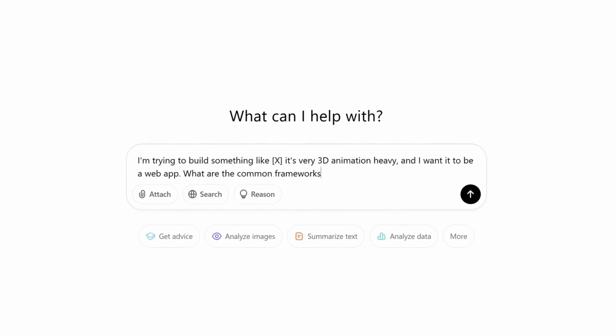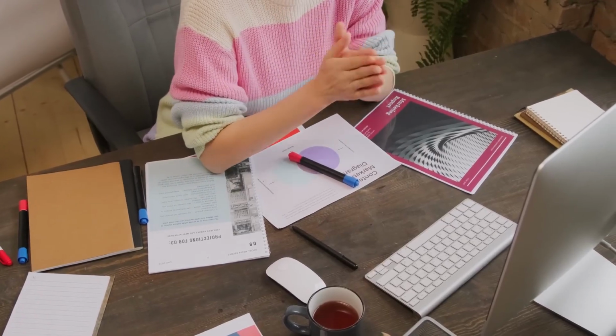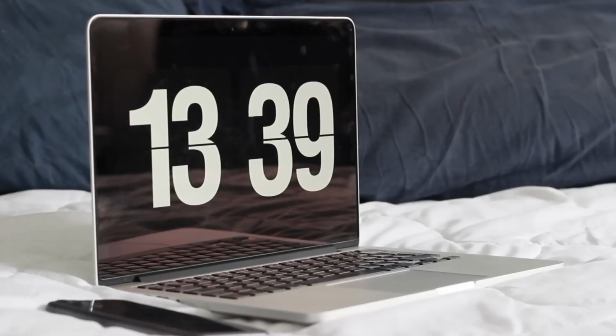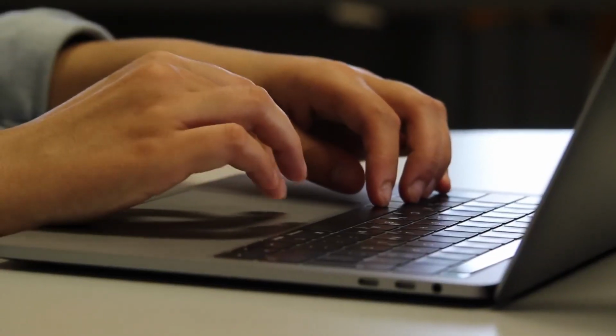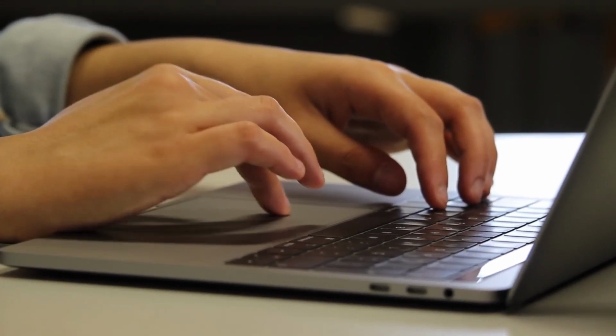What are the common frameworks for building something like this? When you're asking in this way, you're also learning yourself what are the common frameworks for building specific things. And over time, you're going to have a much better grasp of what you need to use as well. In the era of vibe coding, you may not need to code everything by yourself, but it still serves you very well to understand the common frameworks that are used for building different types of applications. You should also know how different parts and different files in your project are interacting with each other. This is going to help you out so much as you're building more and more complex features into your product.